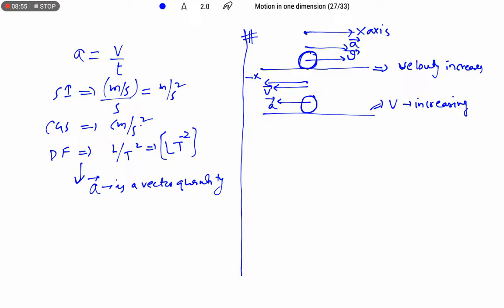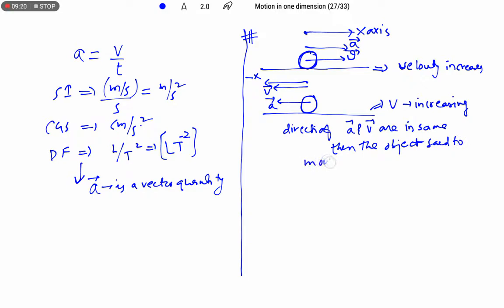If the direction of acceleration and velocity are the same, then the object is said to be moving with increasing velocity, or the object is speeding up.